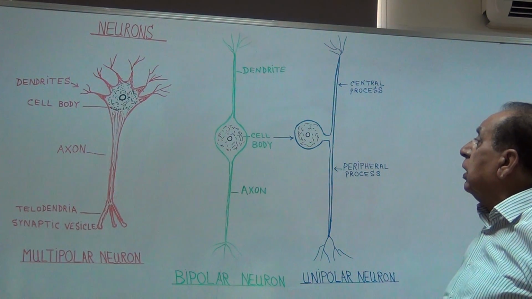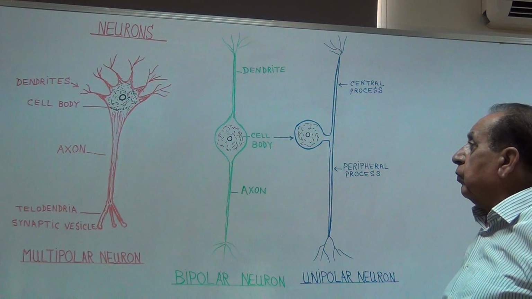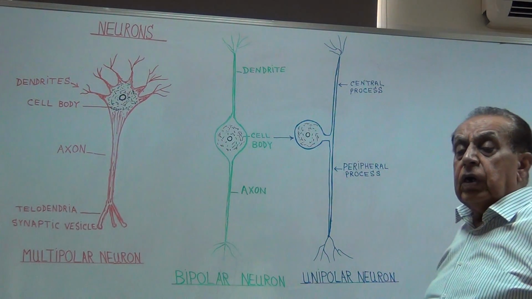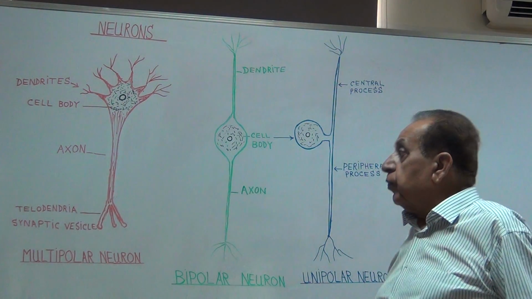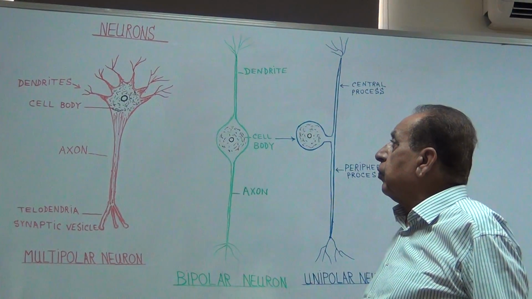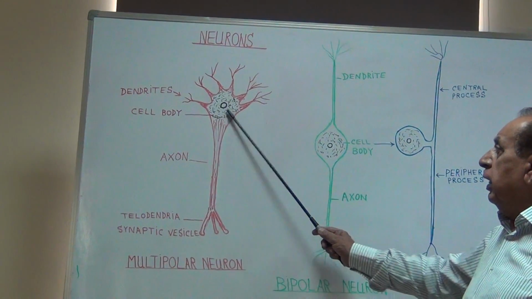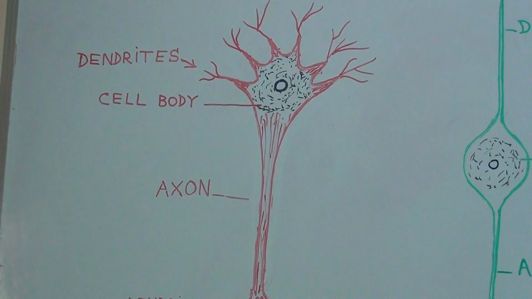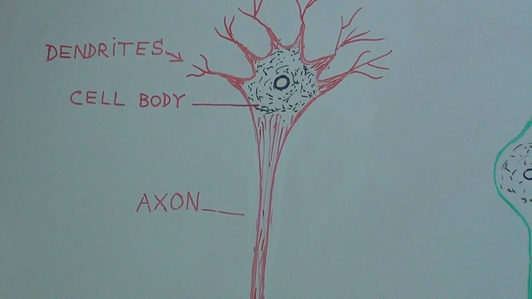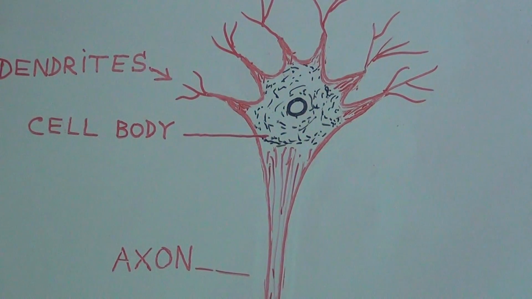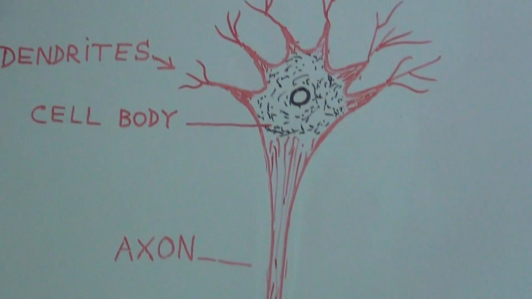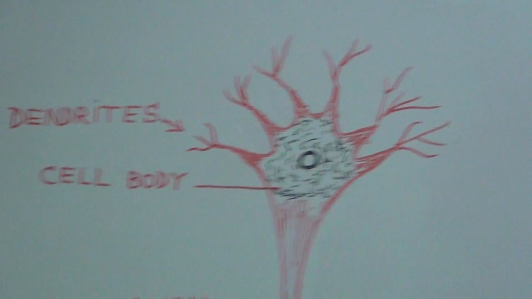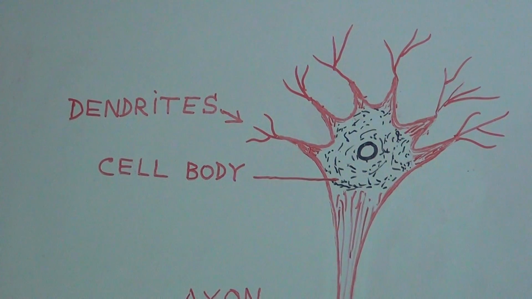Now, these neurons. First of all, about the neuron. A neuron has a body having a rounded nucleus in the center, and then it has processes arising from the cell body.